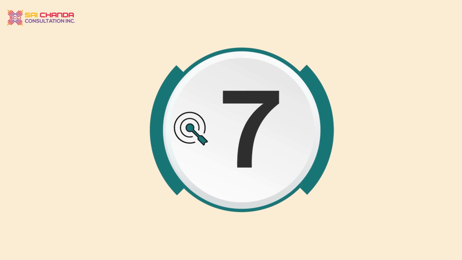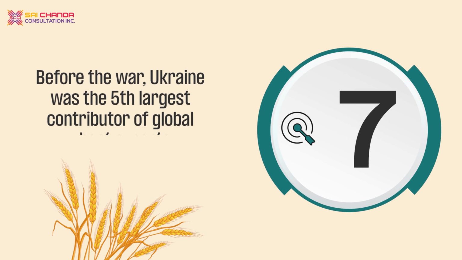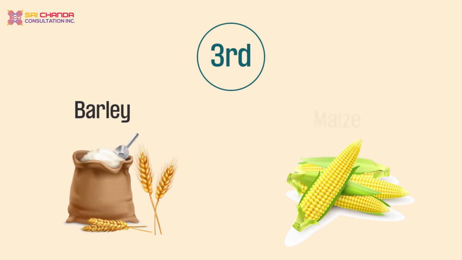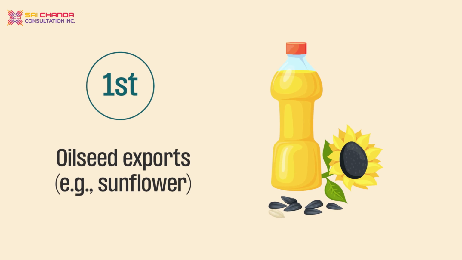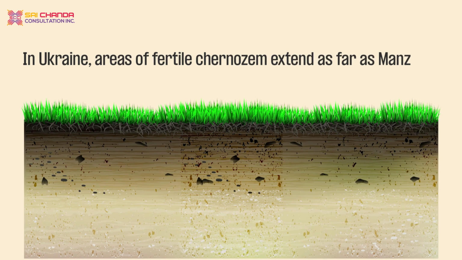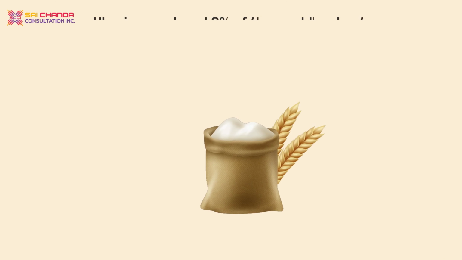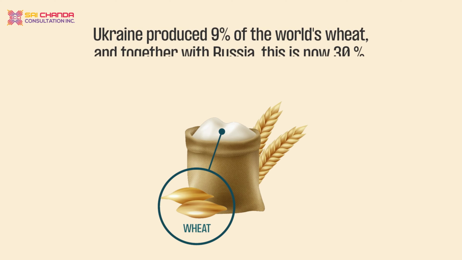Number 7. Before the war, Ukraine was the 5th largest contributor of global wheat exports, 3rd in barley exports, 3rd in maize exports, and 1st in oilseed exports. In Ukraine, areas of fertile Chernozem extend as far as Manchuria. Ukraine produced 9% of the world's wheat, and together with Russia, this is now 30%.